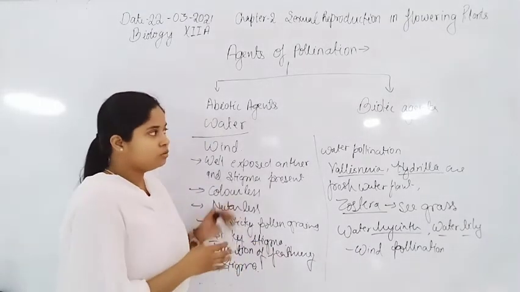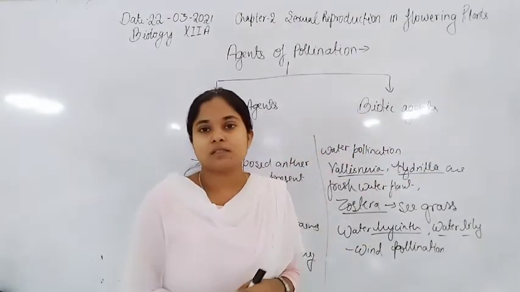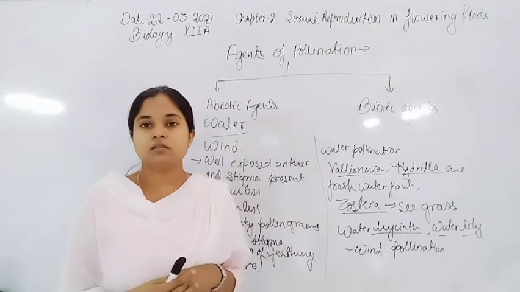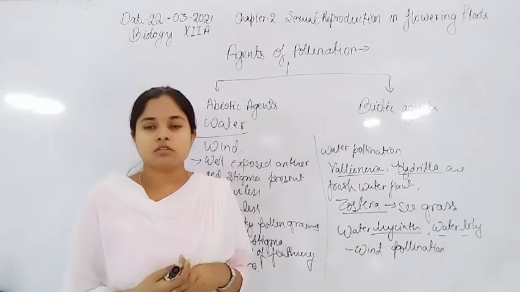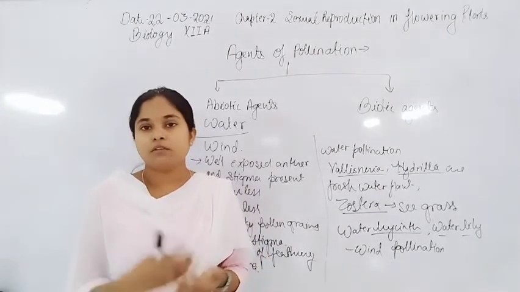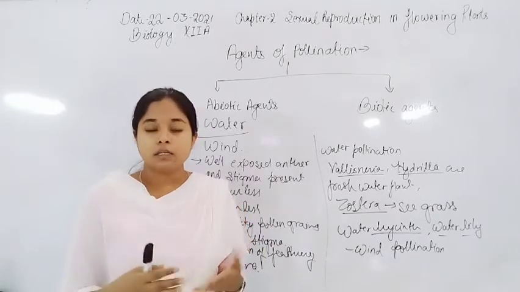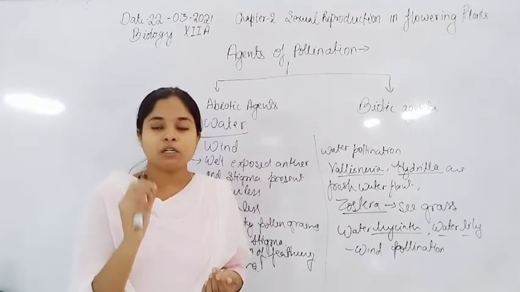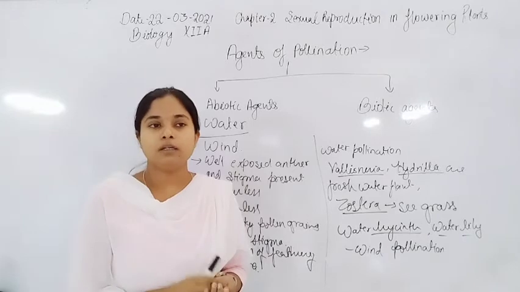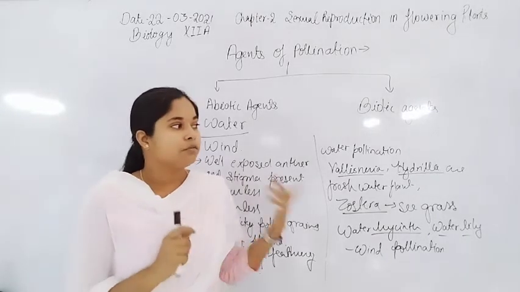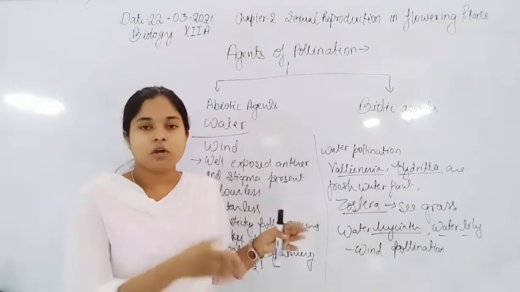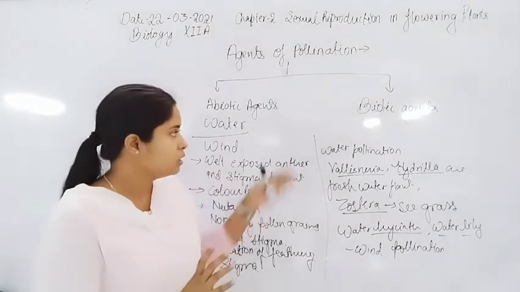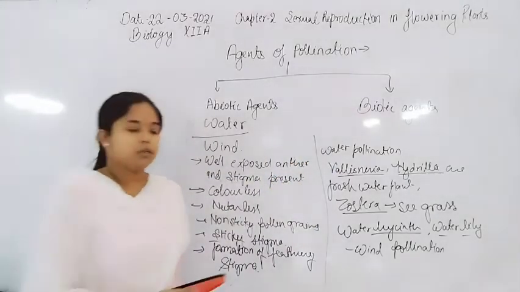Now second is biotic agents. तो there are a lot of biotic agents, and for this nature certain modifications are shown by the flower, or certain modifications are shown by the stigma and style, the male reproductive part and female reproductive part of the flower. So कुछ modification जो stigma और जो female reproductive part stigma और stamen के through show किए जाएंगे. So let us discuss the biotic agents.